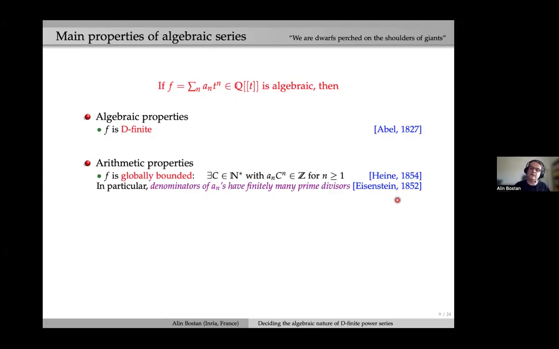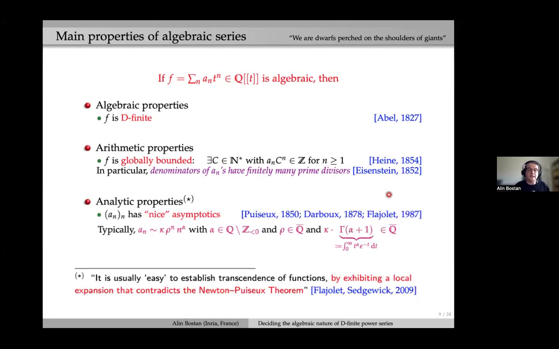And that was extended 2 years after by Heine. And as I mentioned, there are also analytic properties. So, in a sentence, the sequence of coefficients of an algebraic power series should have nice asymptotics. And by nice, what I mean is, for instance, a typical statement is the following one. Assume that a_n grows like kappa times rho to the n times n to the alpha. Then these numbers, kappa, rho, and alpha, should satisfy very strong constraints. For instance, alpha, the exponent of n, should be a rational number.